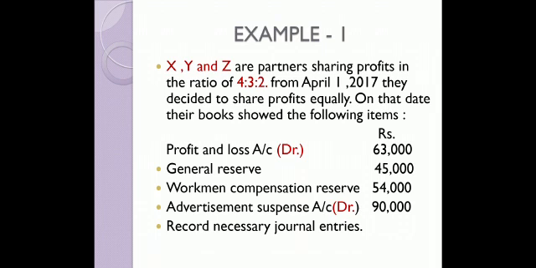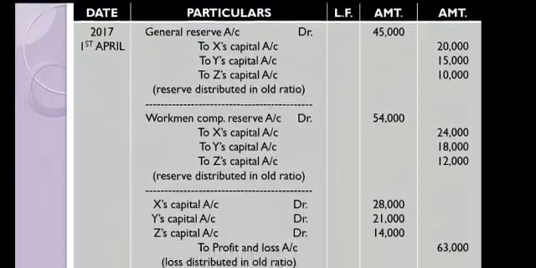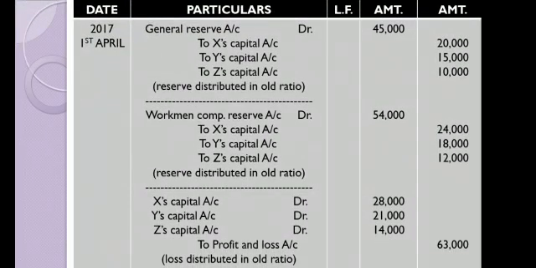Let's see how we are going to pass the entries. First entry I am doing for general reserve, the credit entry first. General reserve account debit to X's capital account, Y's capital account, Z's capital account. Remember the old ratio was 4:3:2. So general reserve account debit to all partners, 45,000 will be distributed in the ratio of 4:3:2, so 20,000, 15,000, 10,000.